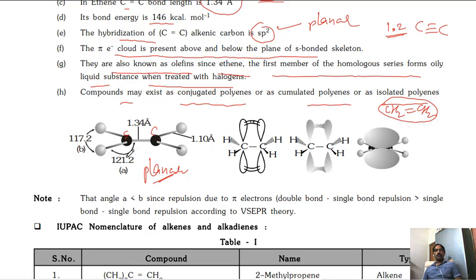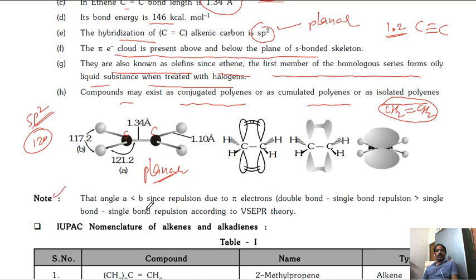The bond angle is approximately 120 degrees because it is sp2 planar, so it should be 120. Of course, hydrogen and hydrogen atomic size is smaller, so they can come a little closer. So it is a little less than 120, approximately 117, and the other is 121.